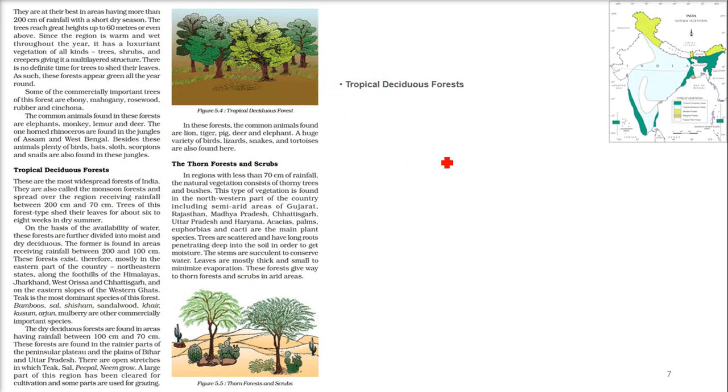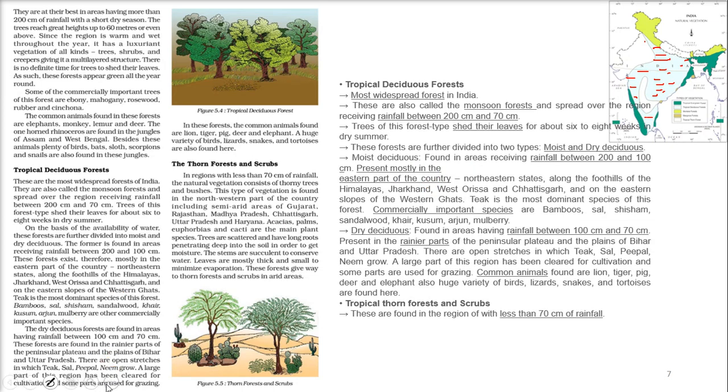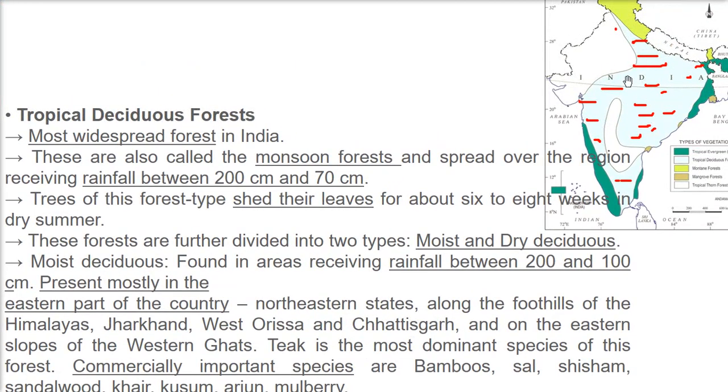Now coming to the tropical deciduous forest. So what is the place we get tropical deciduous? I'll just come to that. If you see all these regions, these are tropical deciduous forests, light green. Most of the Indian region has the tropical deciduous forest. So let me just take you through and explain it to you. They are called monsoon forest. Please understand, tropical deciduous forests are also known as monsoon forest, and they are spread over a long region. These regions are getting rainfall from monsoon. That is why they are monsoon forest.